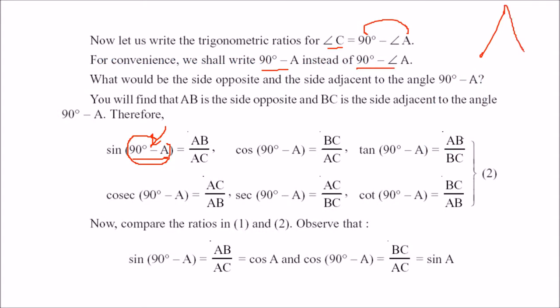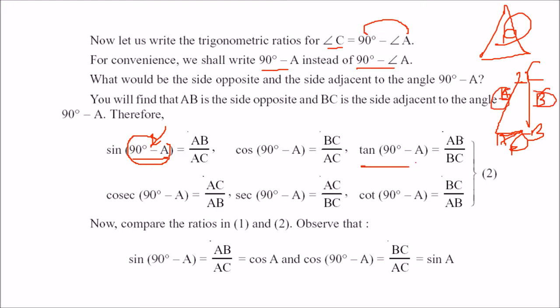For this angle, this is the perpendicular, this is the base, this is the hypotenuse. So sine is what? Perpendicular by hypotenuse. So this will be AB by AC. Similarly, cos will be base by hypotenuse, that is BC by AC. Similarly, tan C will be AB by BC. But we have written 90 minus A because C is 90 minus A. So similarly for cosec, sec and cot.